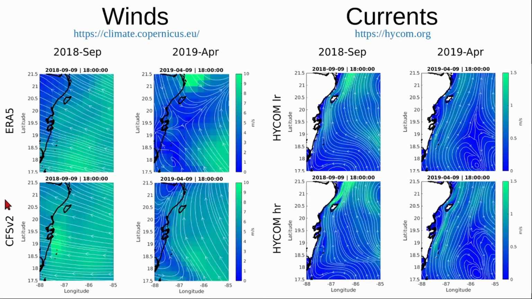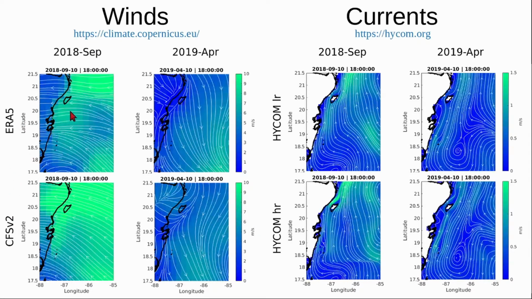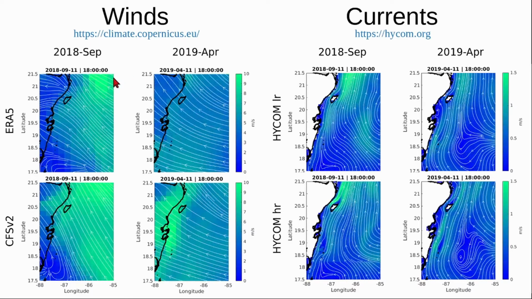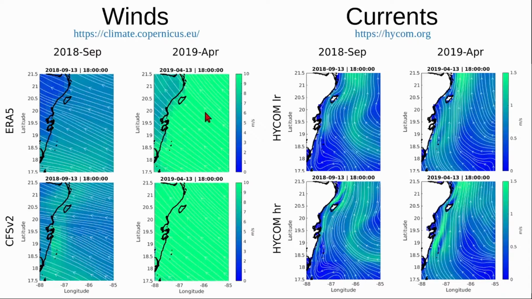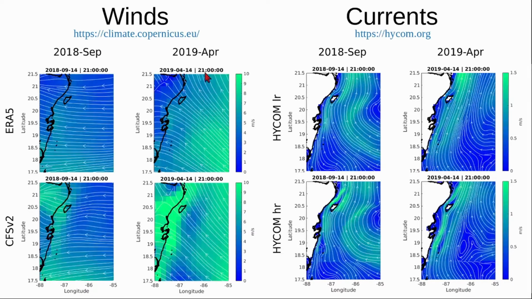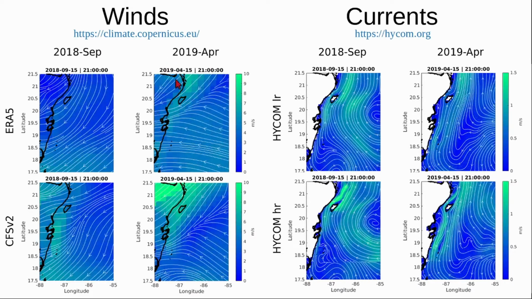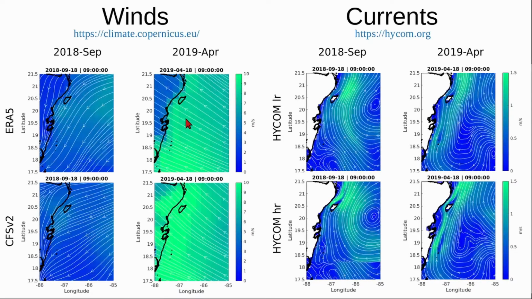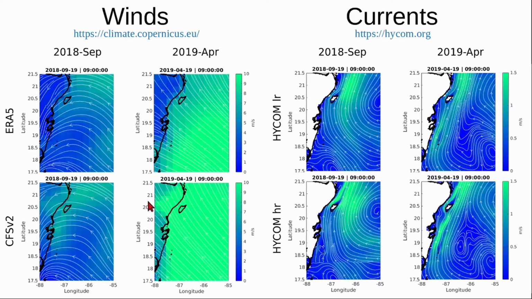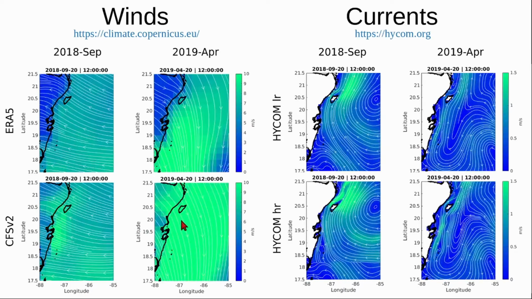According to both reanalyses, the winds of September and April were mainly easterlies, but more variability was observed in April, with some northerly events of short duration. The difference between both wind reanalyses is that CFS produces stronger winds in the coastal region.